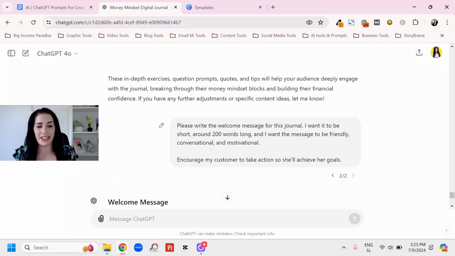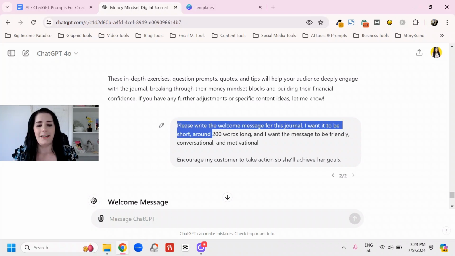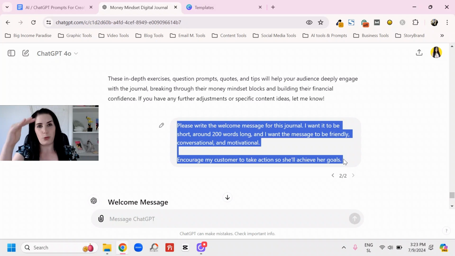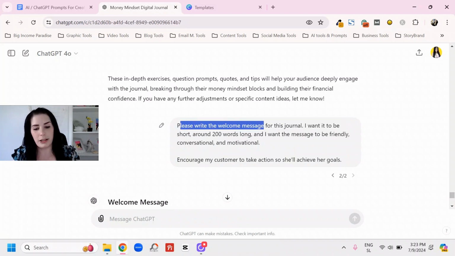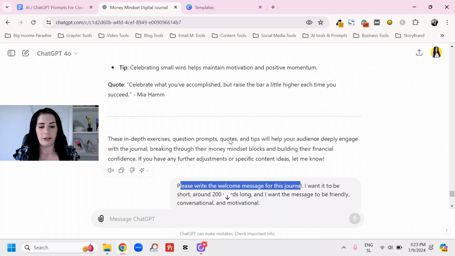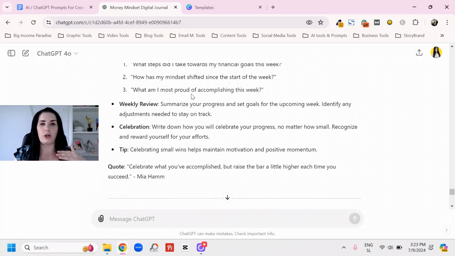So if you're someone like me, then you are probably going to want to first create the product, and then at the end, when the product is created, tell ChatGPT, please write the welcome message for this journal. And I think it's way smarter to do that because ChatGPT also has memory of what it already created.